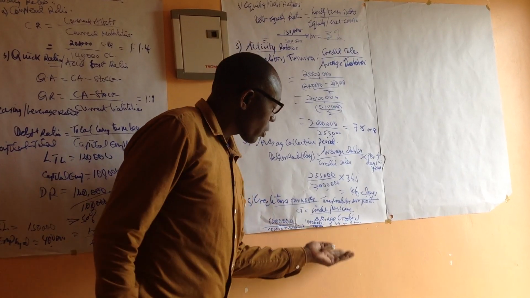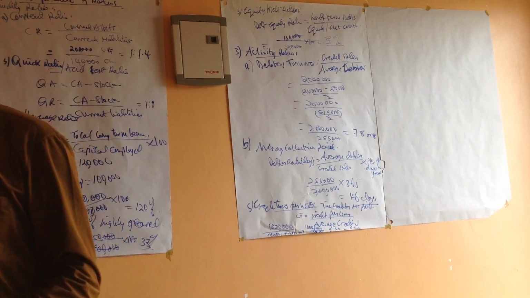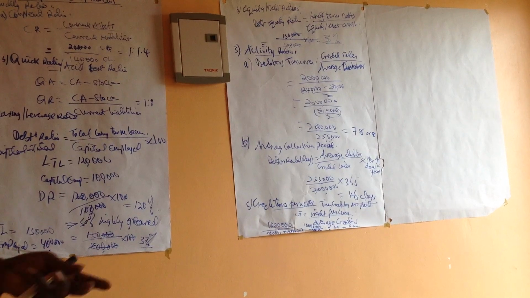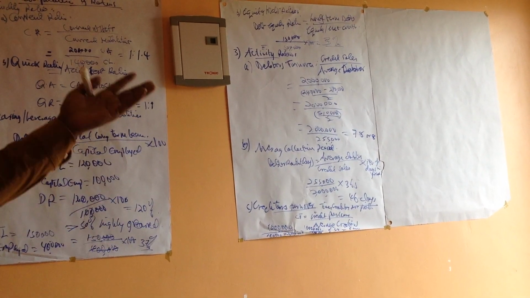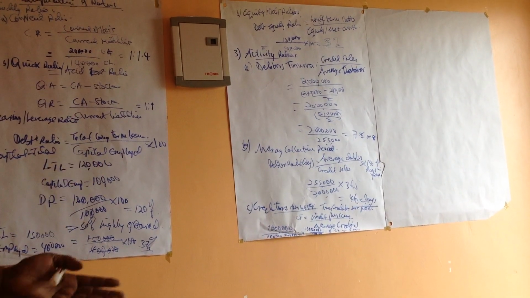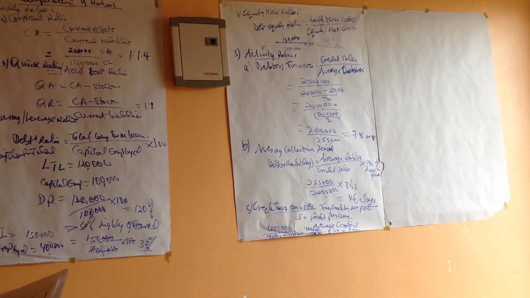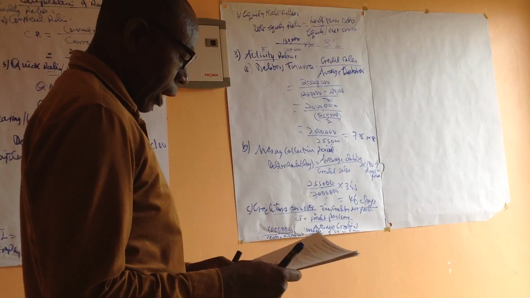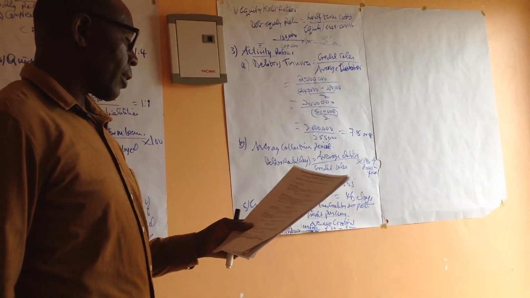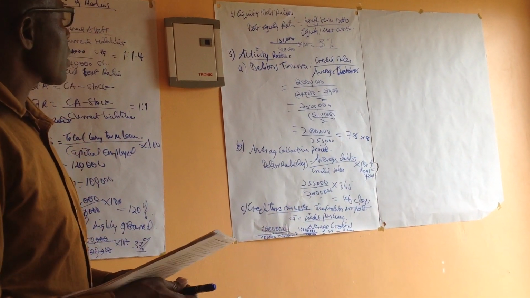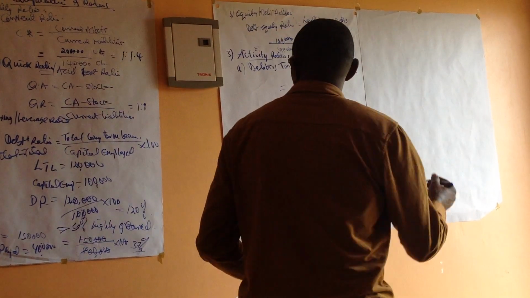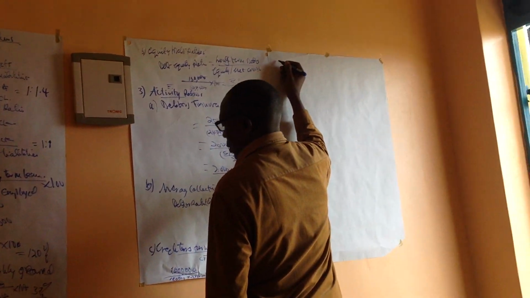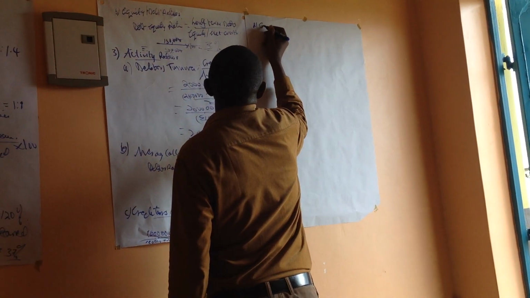Though, of course, we always want to be efficient by paying the creditors on time, but also if you are given some allowance by the suppliers to pay later, then it gives us a breathing space to cover our other obligations there. Now, the creditors days ratio is just like the debtors ratio. The creditors ratio, that should be now number D.